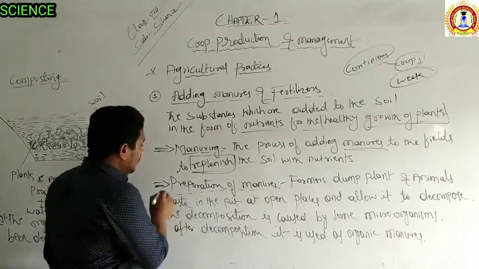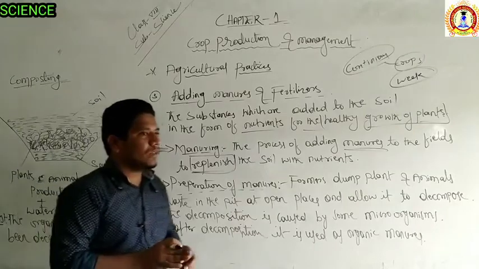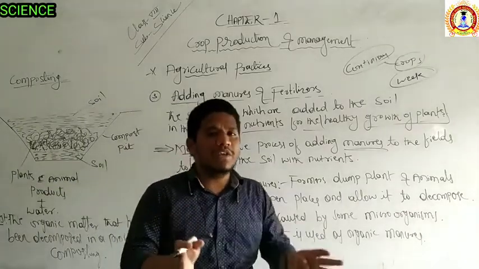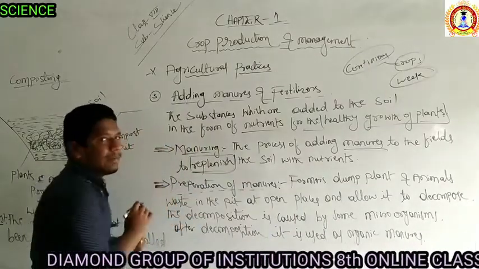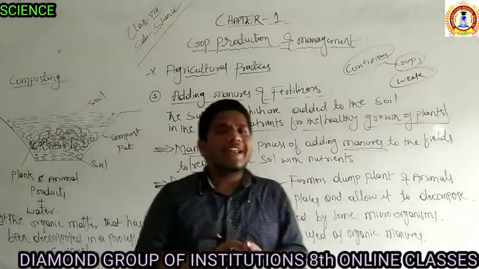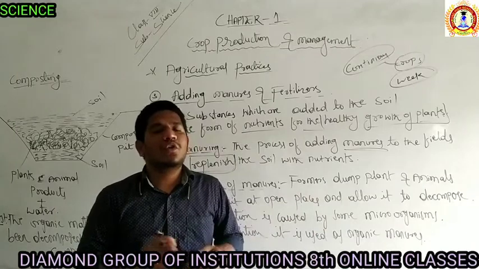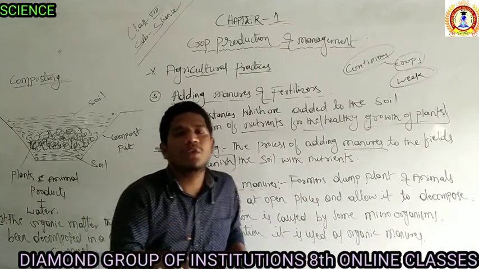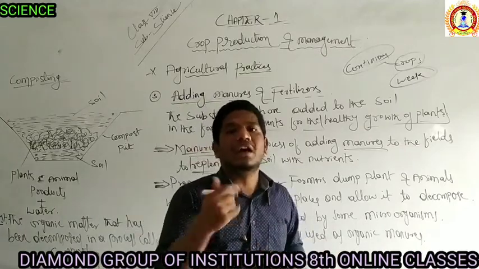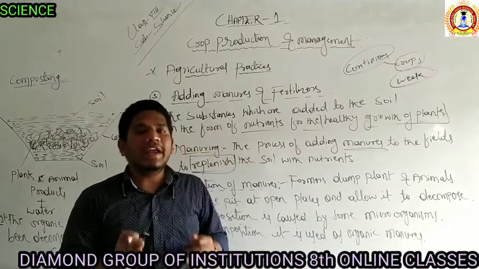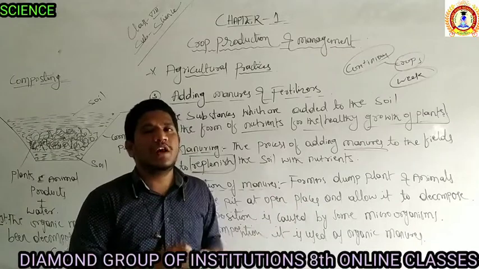Okay. Then how is the manure prepared? Simple case. If you belong to a farmer family, it is very easy to understand, because we already did this. In day-to-day life, if you have a farming background, there is livestock in your houses, like cows, buffaloes, goats and sheep. They eat some plants, and their dung and the leftover plants are thrown away afterwards.